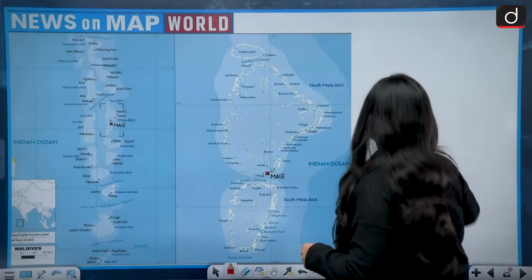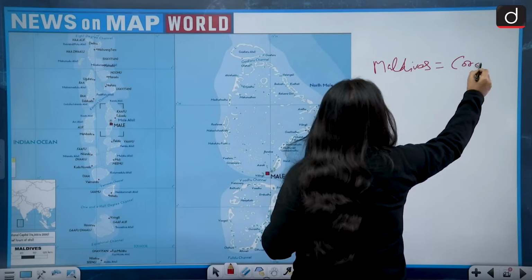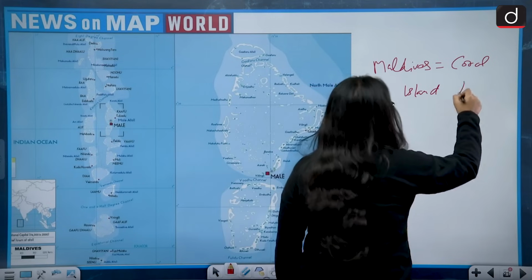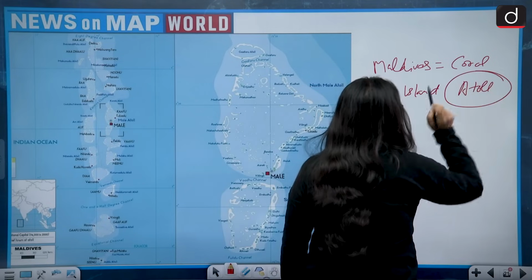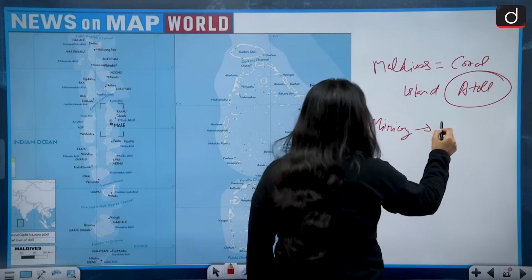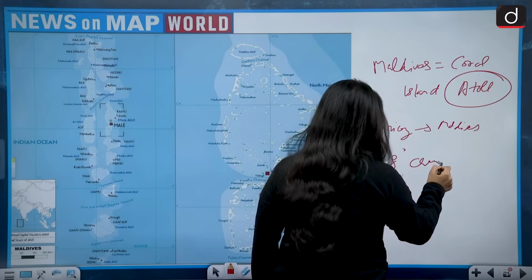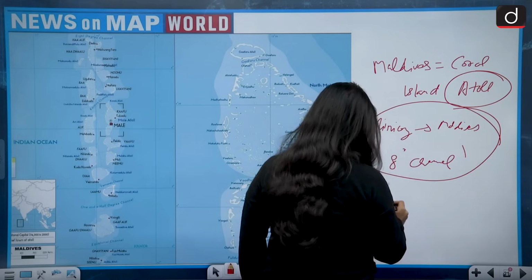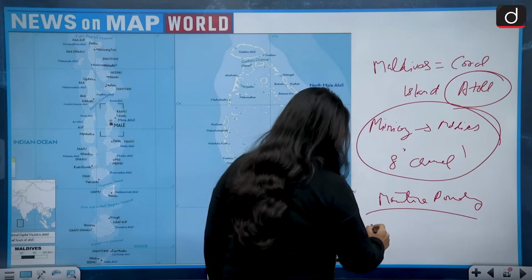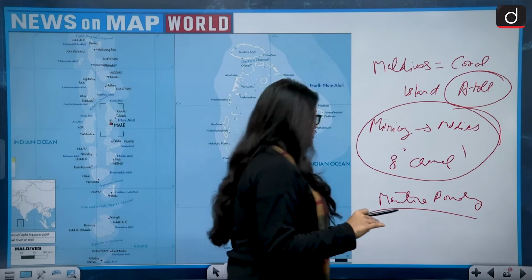So let's talk about Maldives. Maldives is a coral island, and specifically, if we talk about coral islands, then they are of the type atoll islands. India's Minicoy is separated from Maldives by the 8-degree channel, and India shares its maritime boundary with Maldives. Maldives lies to the south of India and in the Indian Ocean. So let's see this.